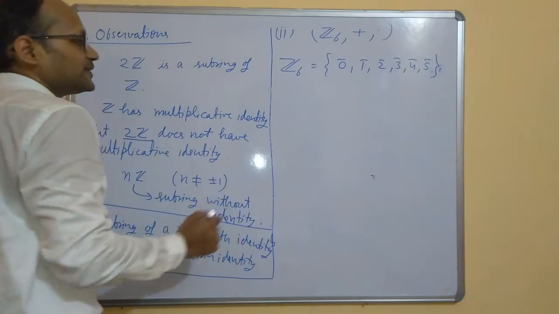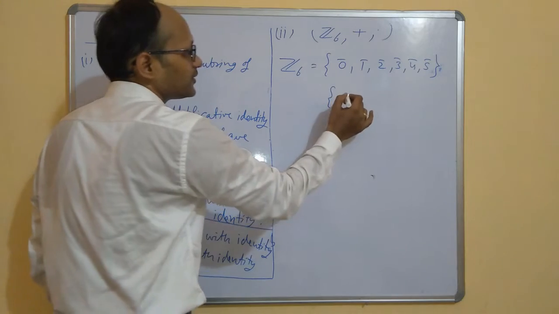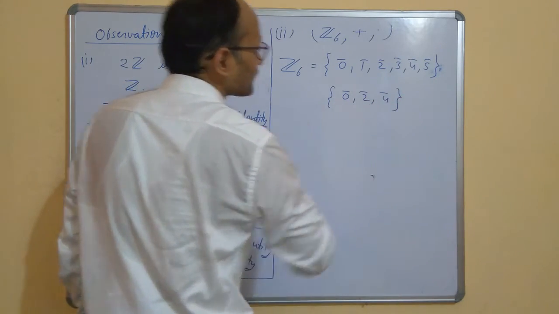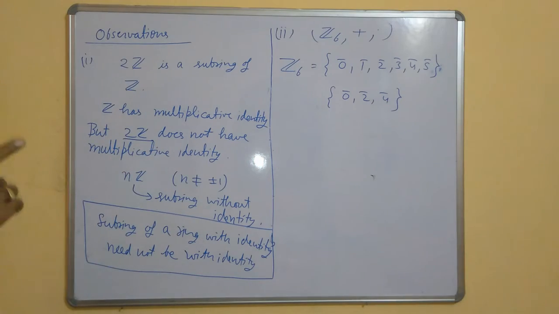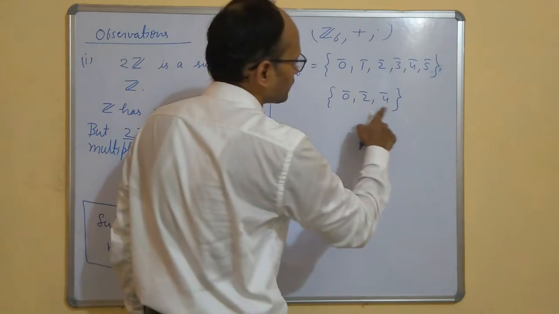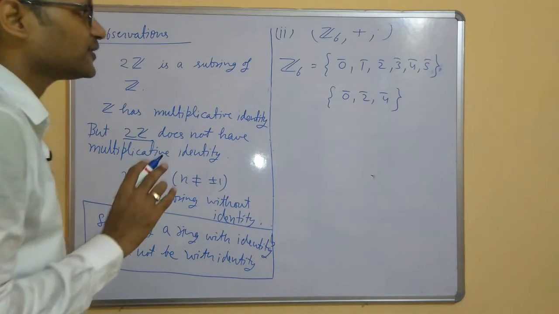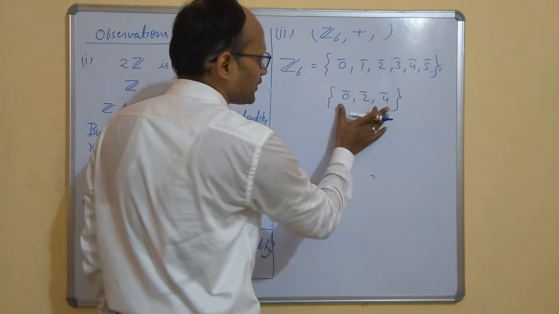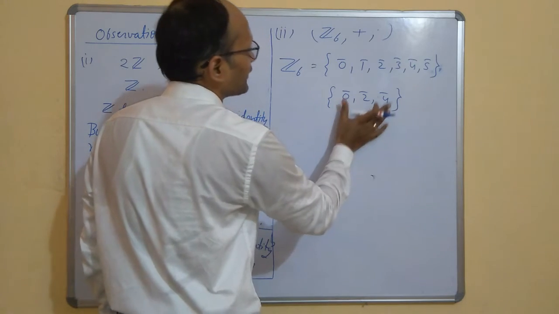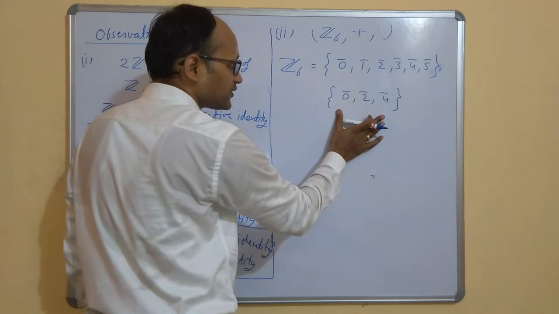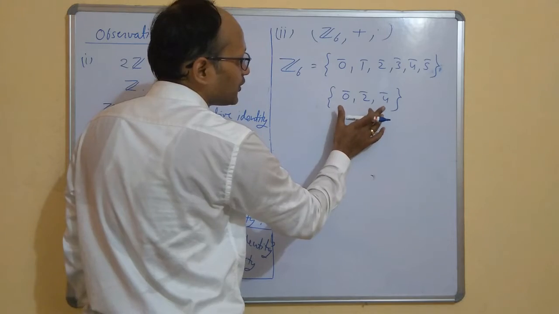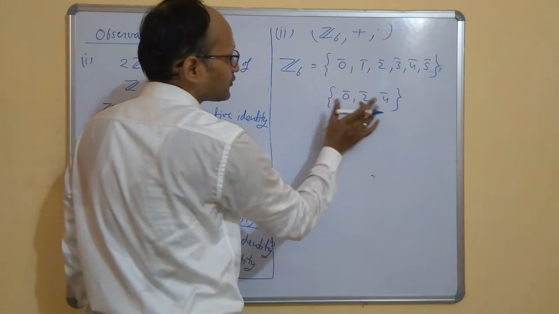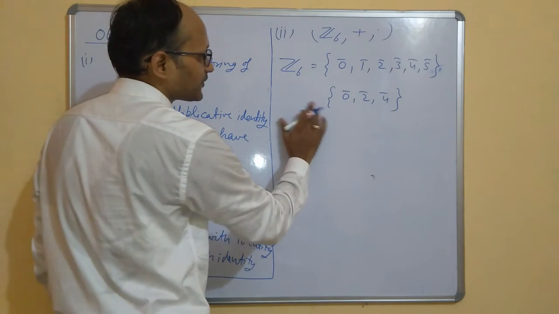Now consider a subset {0 bar, 2 bar, 4 bar}. First of all, it is a subgroup generated by 2. Now if you take the product of any two, you will remain inside it, and this product is associative also. And dot is also distributive over plus. So this is a subring.